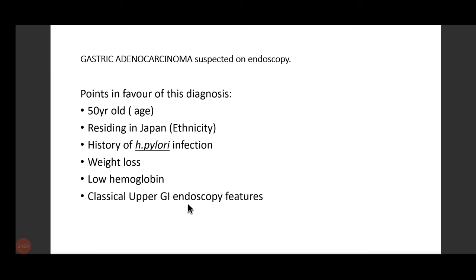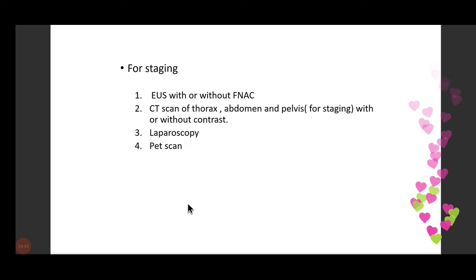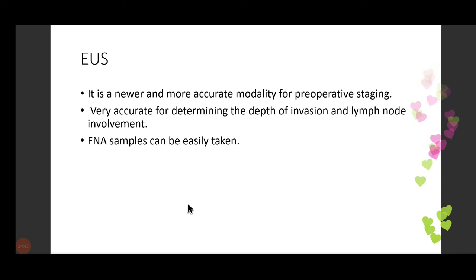The patient had weight loss. Weight loss is a very important history to keep cancer as one of the differentials. The patient is having low hemoglobin. The patient is having classical upper GI endoscopic features we discussed earlier, right? So finally, we come to the conclusion that the patient is having gastric adenocarcinoma. So we use these modalities for staging.